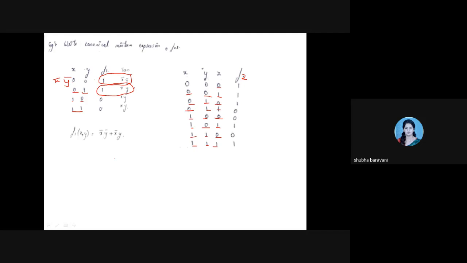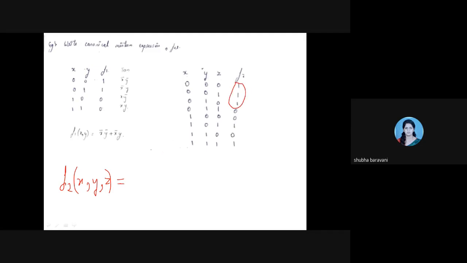Okay? So the equation for F2 of x, y, z becomes whichever min term has an output of 1. So you have x bar, y bar, z bar, as Kirti told. Okay, that answer was correct. Those who have tallied, well and good.